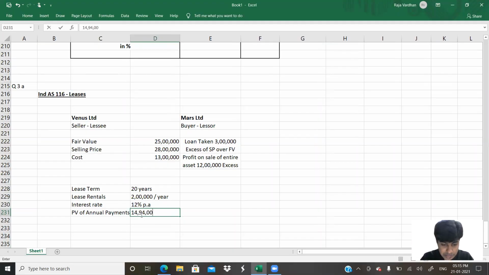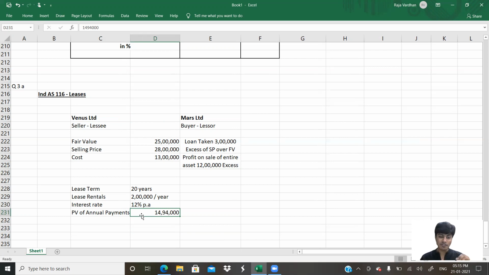14 lakh 94,000 is the money that is paid by Venus Limited to Mars Limited. You get that? I'll repeat the entire gist, concentrate. Venus transfers the asset to Mars, whose cost is 13 lakh, selling price is 28 lakh, fair value is 25 lakh. So Mars pays Venus 28 lakh. Out of that, Venus has to repay 2 lakh every year for 20 years. Did you understand? So Venus repays 14 lakh 94,000 right now.